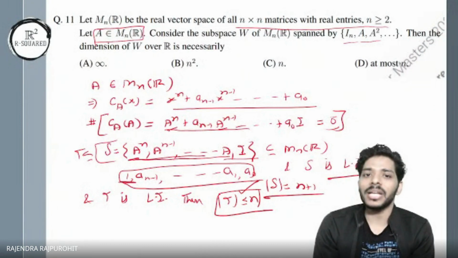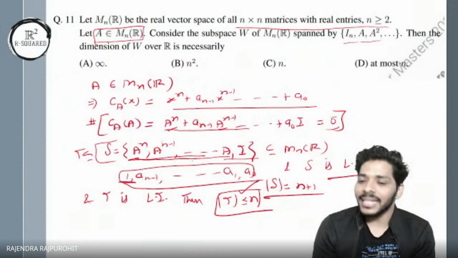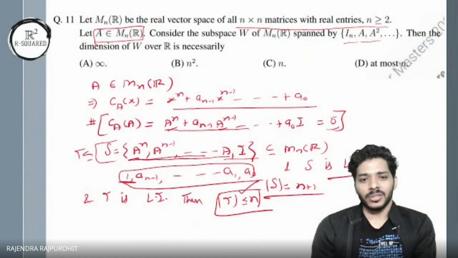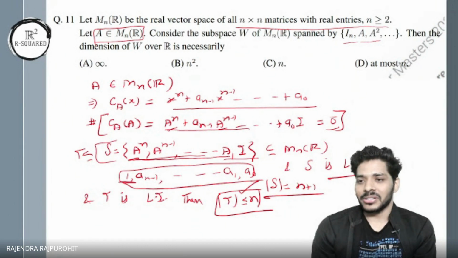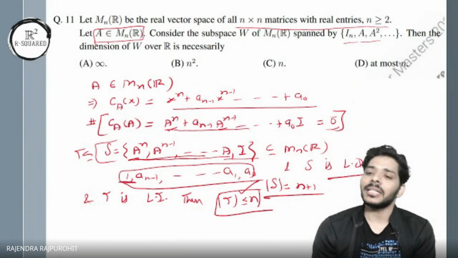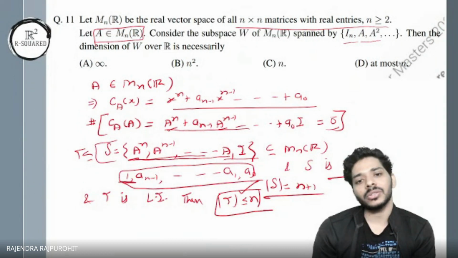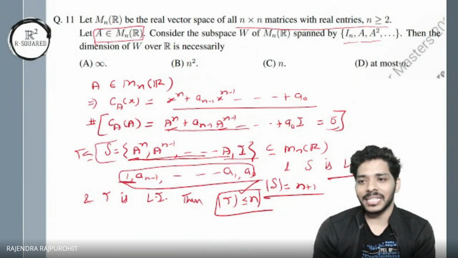Now my question changes: even with n elements it can be LD. So what will be the exact dimension? Can we say anything about that? What will be the exact dimension of this vector space, which is spanned by identity, A and so on, A to the power n?